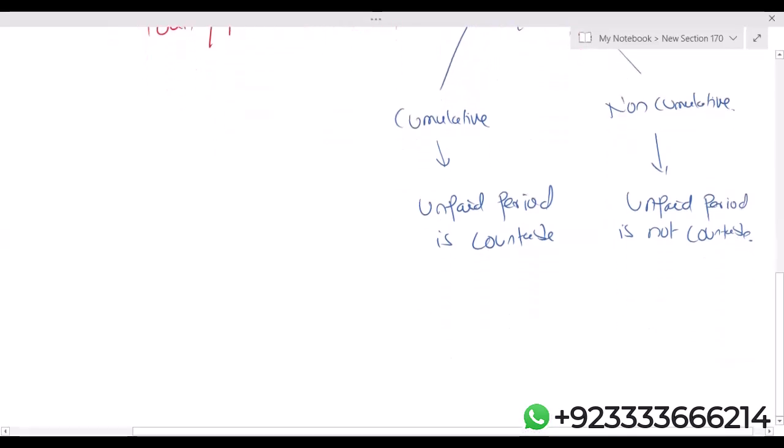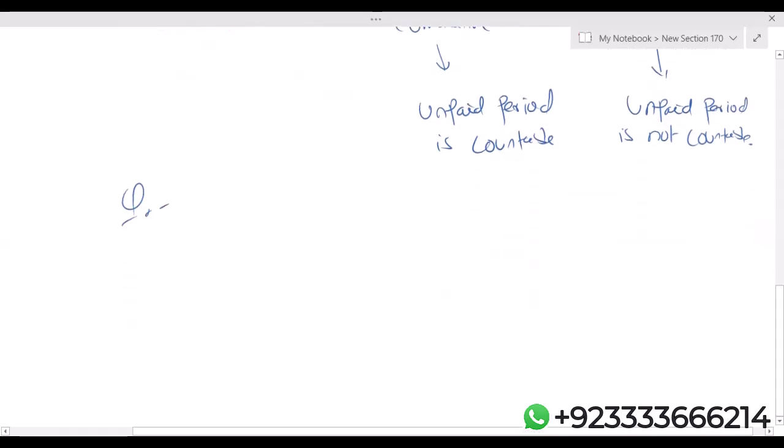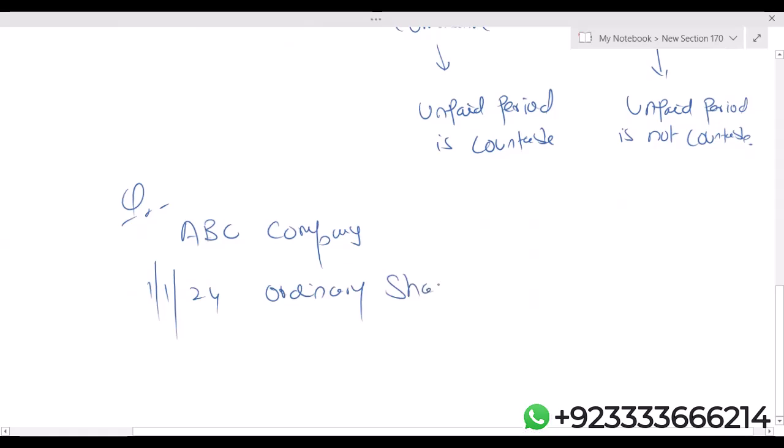Now, let's talk about weighted average ordinary shares through a small example. Let's say we have ABC company. On 1/1/24, ordinary share capital is 50,000.